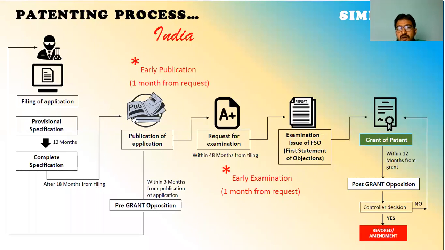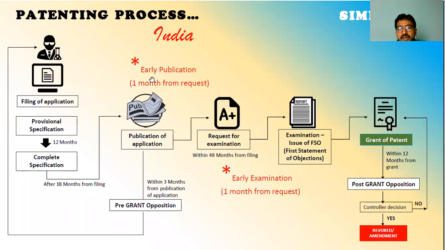That's all; it will be published after 18 months without any extra fee. Filing, whether e-filing or physical, is the input for publication, and publication is the input for examination. Only once it is published can you go for examination. Until you file, you can't go for publication, and until your patent is published, you can't go for examination.